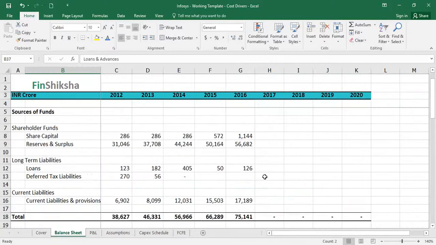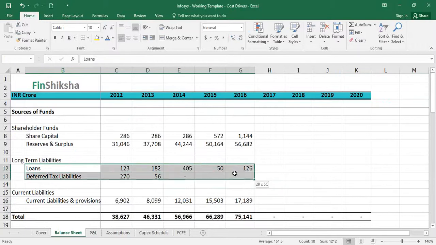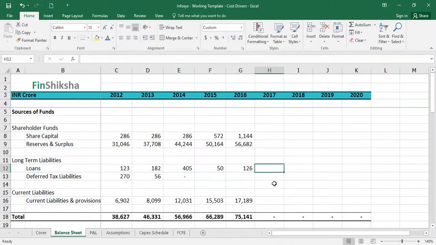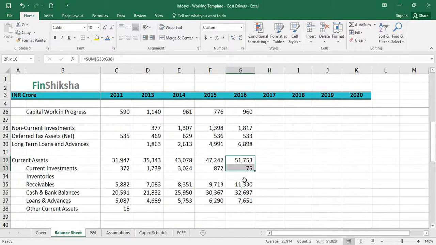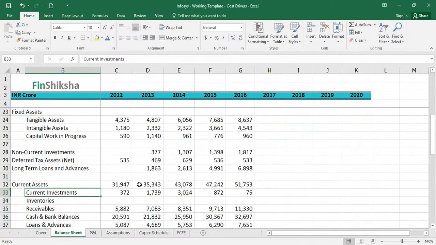Let's go to the balance sheet again. We also have broadly some headers which are defined. We will assume that the company does not take or repay any kind of loan, so we'll keep the loans amount constant, or we can keep it at 0. It's anyway negligible compared to the balance sheet size of the company, right? We've already done the projection for current liabilities. Share capital would probably remain the same, but reserves and surplus is going to come from your profitability. So whatever is next year's profit, the liabilities side of the balance sheet will get fixed from there. On the current assets side, other than cash, everything else we have projected. Current investments is treated as cash equivalent, so we don't really project anything there.